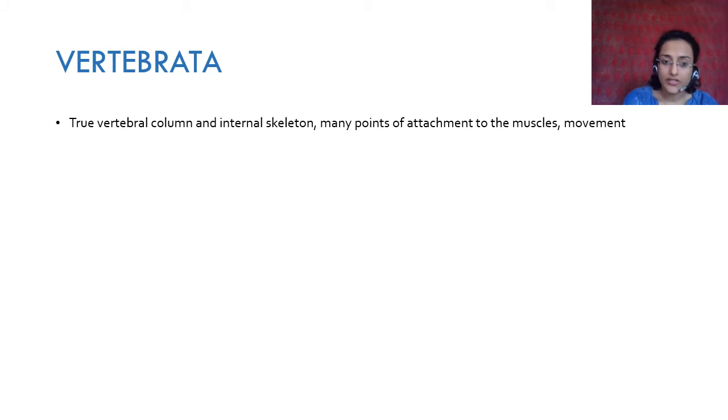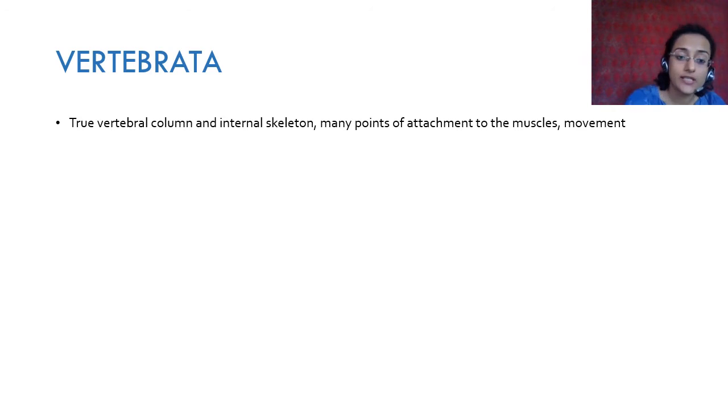Vertebrata are those animals that have a true vertebral column and an internal skeleton. The tissue differentiation and the organ differentiation is so complex and so advanced that now they have a true vertebral column made up of cartilage or bones and an internal skeleton. Okay, and they also have a notochord, dorsal cord, which is in human beings. In Vertebrata it is brain and spinal cord.